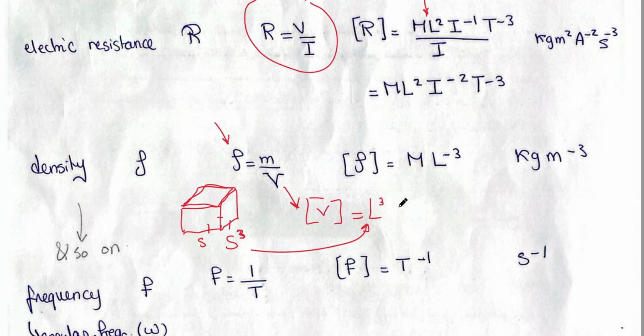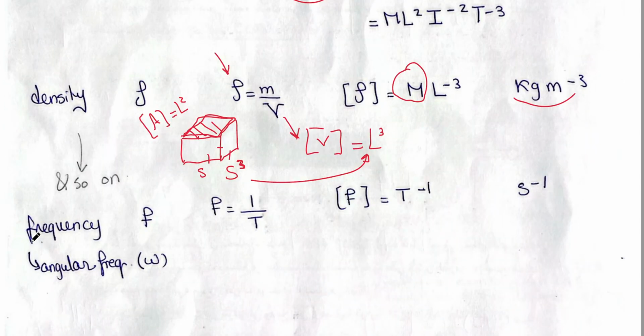Now I want to ask you something. What are the dimensions of area? Area is just two sides multiplied together. So if you want the dimensions of area, it is only L squared, which means two sides multiplied together. The density is M over V, so M L minus 3. And of course, its SI unit is kilogram per meter cubed.